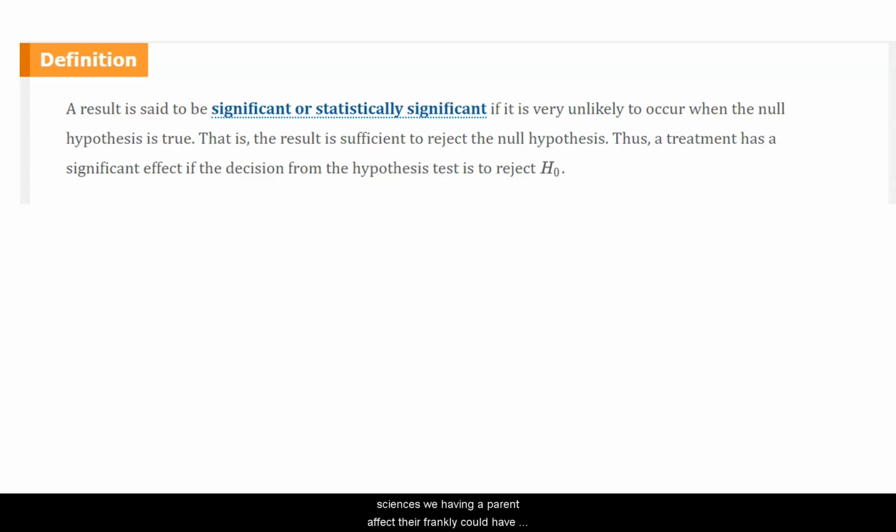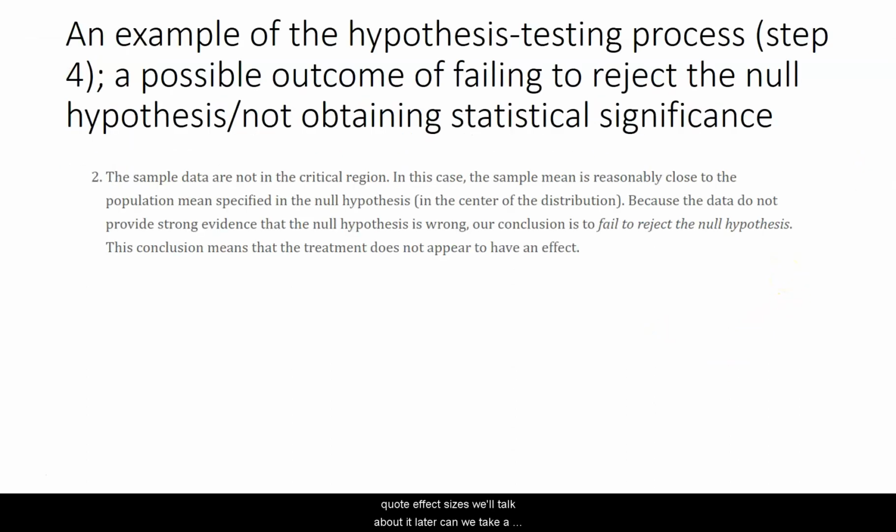In the social sciences, we have an apparent effect that frankly could have appeared by chance. And therefore, we're left to say things like statistical significance. And of course, we also quote effect sizes we'll talk about later. Can we take a contrary example? Yes. And I think I might want to get to this in the next clip, where we failed to reject the null hypothesis. Yes. If we had gotten a sample mean that was lower than 16.7, we would have failed to reject the null hypothesis potentially. And we'll take a look at that here in a second.